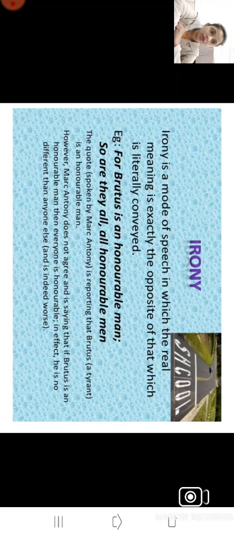In effect, he is no different than anyone else. It means what? He is a worse person. He is not a good person. He is a deceitful person. So here actually Mark Antony wants to say that Brutus is not an honorable person at all, but in his dialogue he said it like that, but his literal meaning is different.